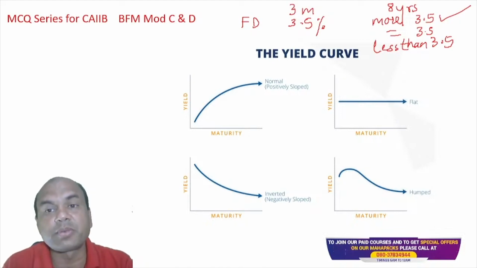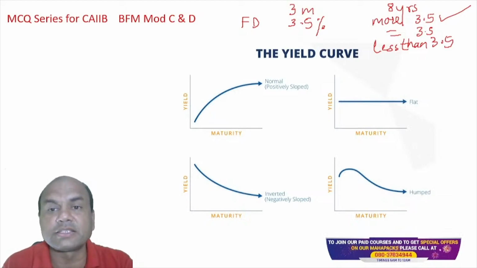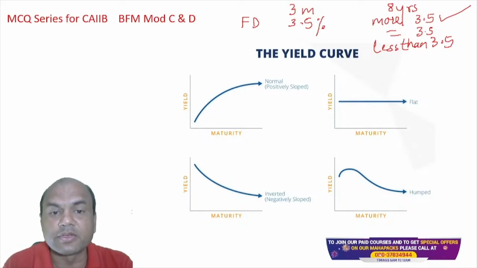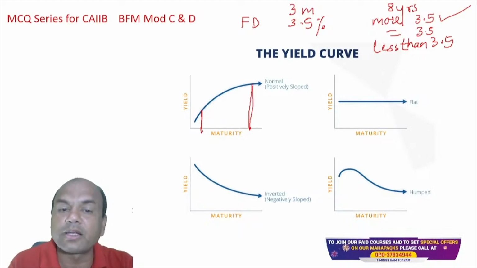Okay, larger period. Right. So this depends on what? Keynes theory. Remember, Keynes theory is there. It says that the more you part with your money, the more are the returns expected. Now look at this curve. This is the maturity period and this is the yield. So this is 3 months over here and this is 10 years over here or 8 years over here. So that's why if you look at it, the rate of interest over here is higher. The rate of interest over here is lower.